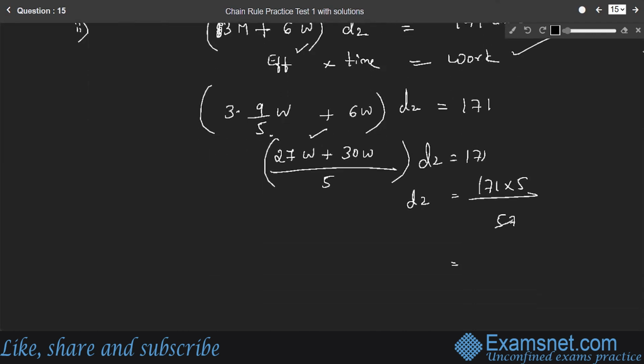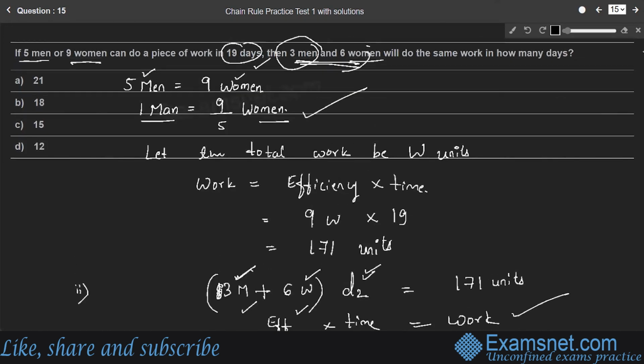Since 57 into 3 is 171, 5 into 3 is 15. Therefore, 3 men and 6 women will take 15 days of time to complete the same amount of work. Right? So, they'll take 15 days to complete the same amount of work. Hence, option C is the right answer.